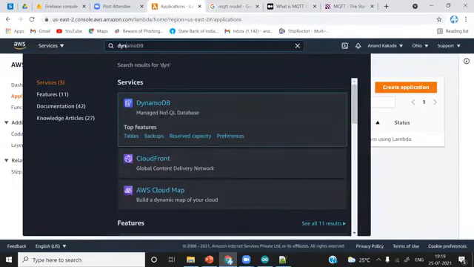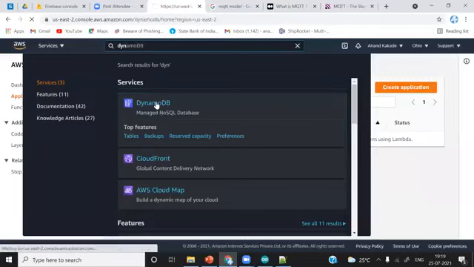Okay. It is a managed NoSQL database. It will store whatever data you are interchanging using MQTT with the AWS IoT Core. You can simply store it in DynamoDB. If we get some extra time, I will show you how you can integrate DynamoDB with AWS IoT Core, so you can store whatever data you are receiving. If ESP8266 publishes some data, we will record it in a NoSQL table in the format. We will do a session on that also. You can see here tables, all the things are available in DynamoDB. So it is a database to store your data.